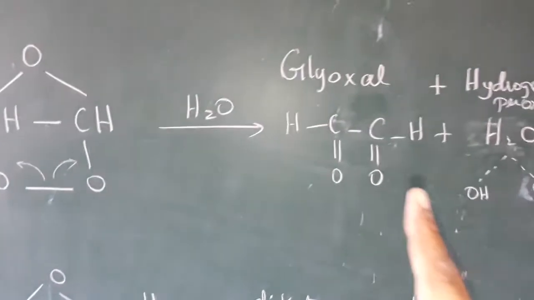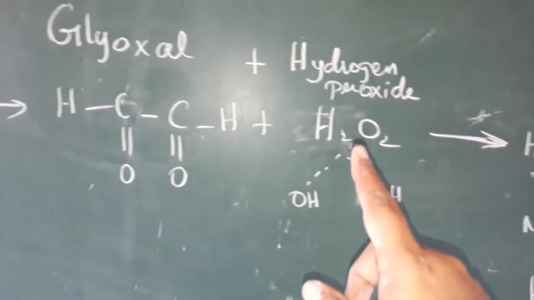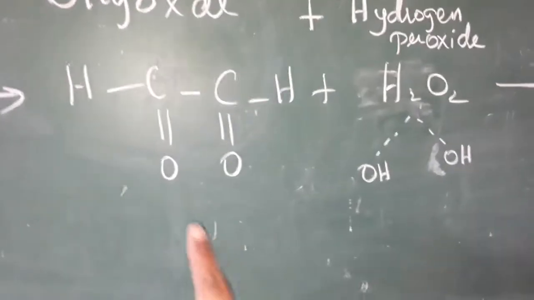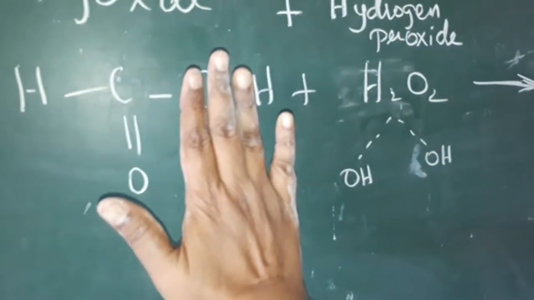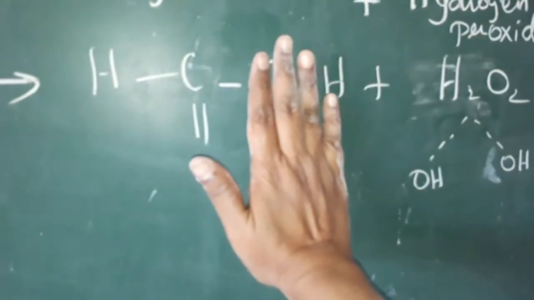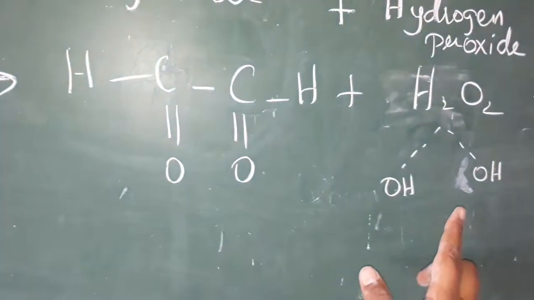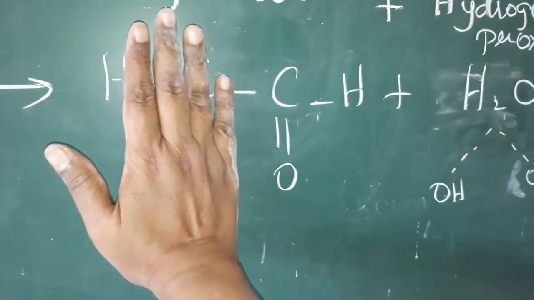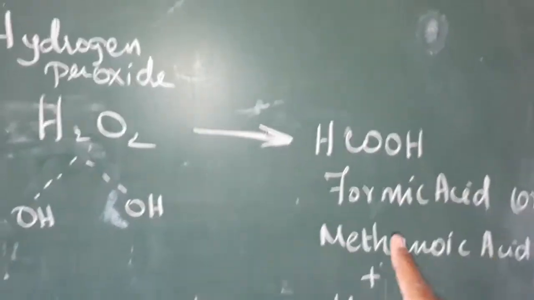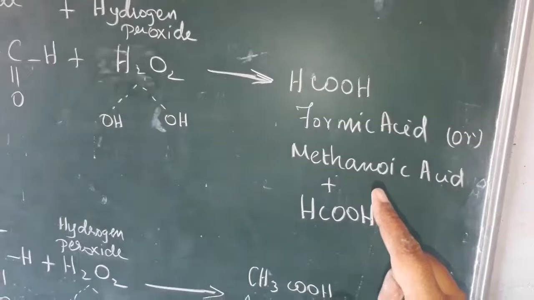You see that. Next we are going to cleave this hydrogen peroxide as OH, OH. One OH goes to here, one OH goes to here. So we get HCOOH. And another OH goes to here. We get HCOOH. So we get HCOOH, that is formic acid or methanoic acid.